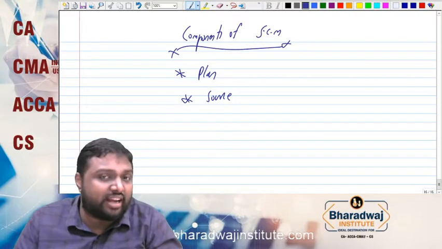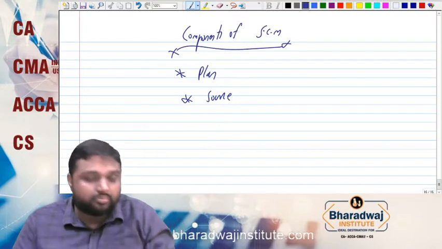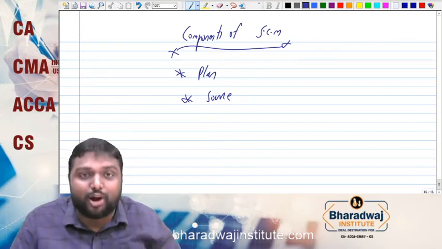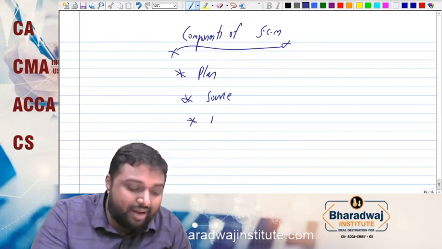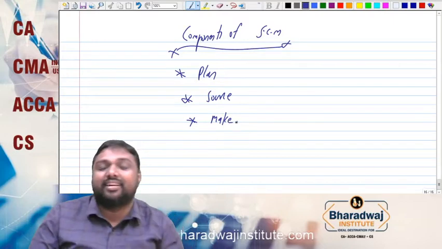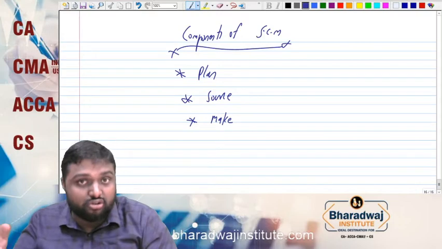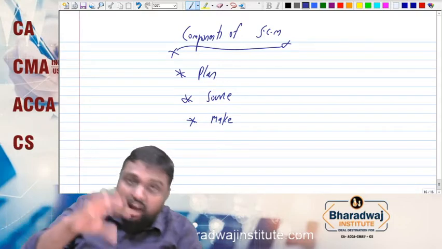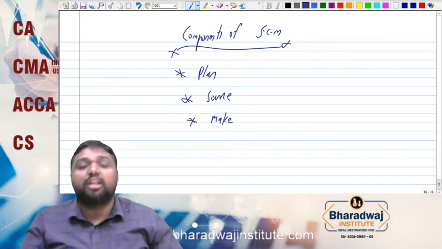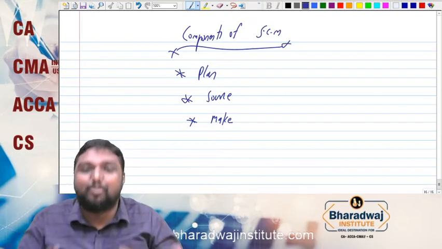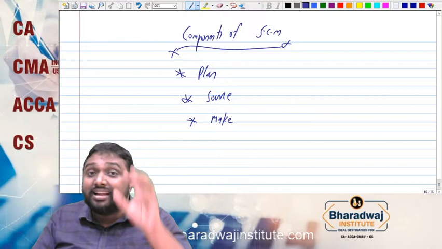Once you reach your factory, what is the next stage? Yes, you are right. You want to produce the product. That is the next stage. Plan, source, make. Make will tell you conversion of raw material into finished goods. We are making, the manufacturing of the product, input into output. This is what happens in the stage make.